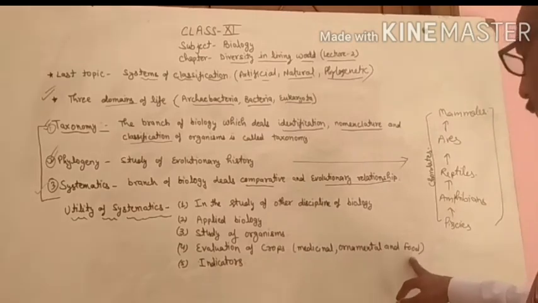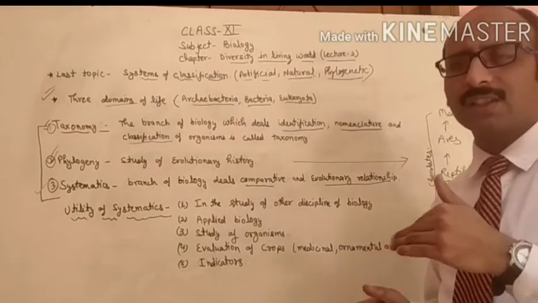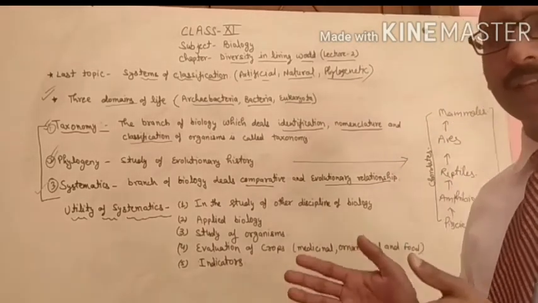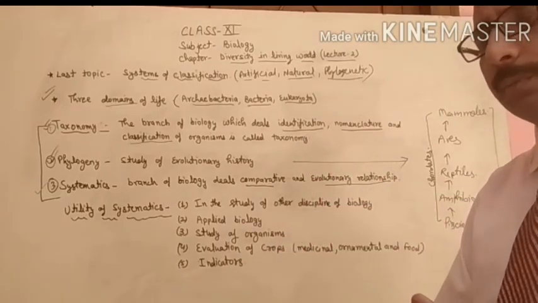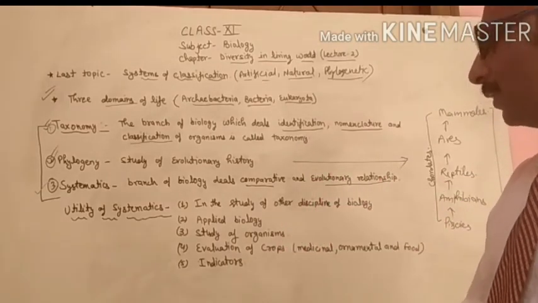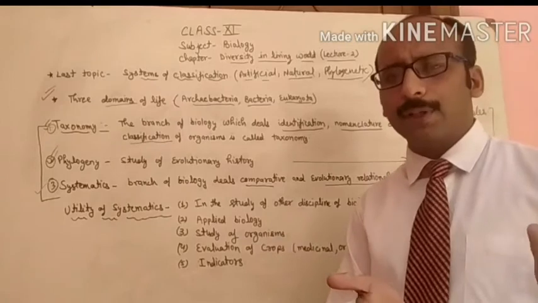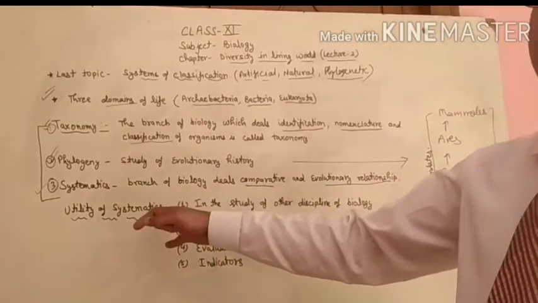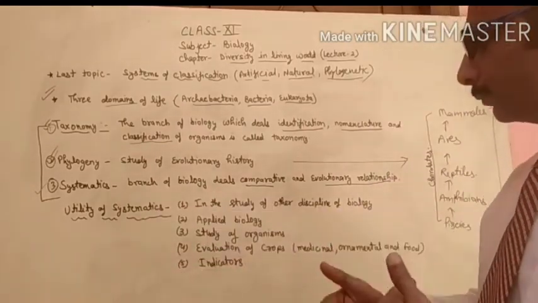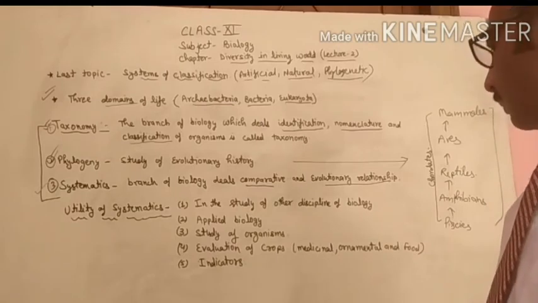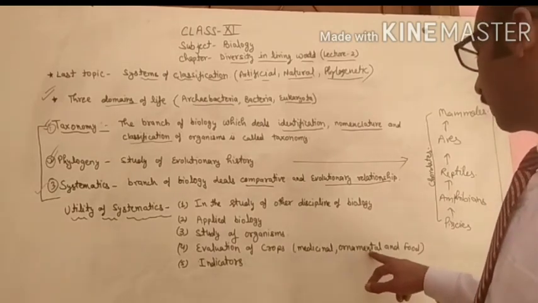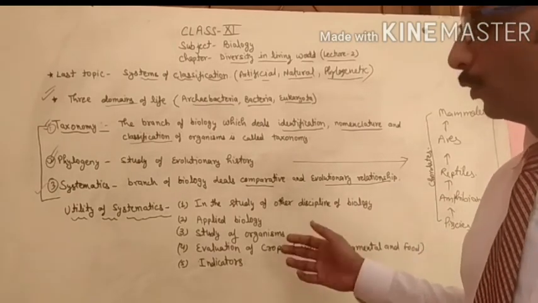And third are the food plants, those plants which provide food materials, grouped into a separate group. So on the basis of systematics, we can classify plants as medicinal, ornamental, food, and maybe many more.